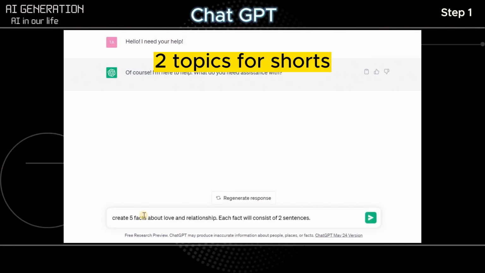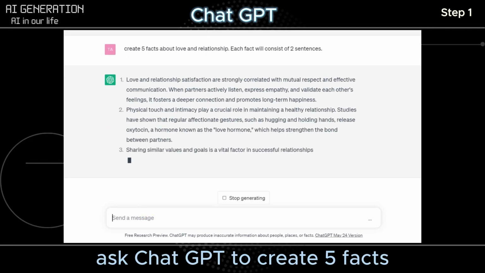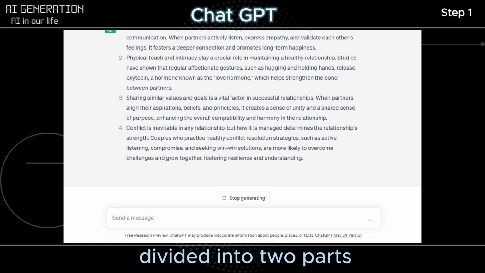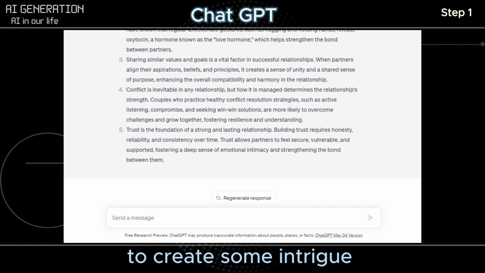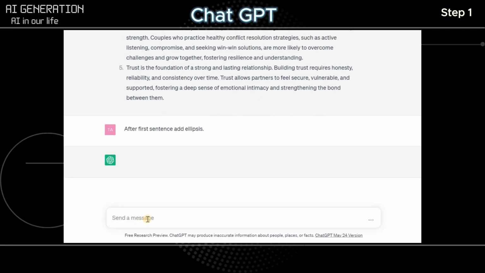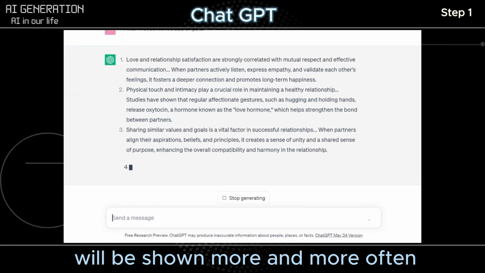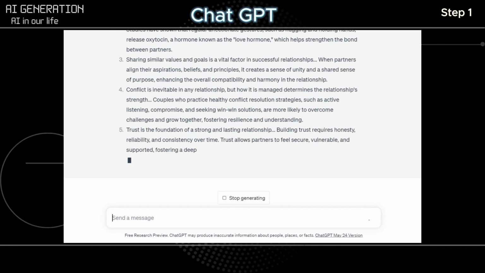Step 1. Create a content. I will create shorts on topics: love and relationships, facts, and human body. Ask ChatGPT to create 5 facts you need. They should be divided into 2 parts to create some intrigue in the video. This will encourage the viewer to watch the video to the end, which will have a very good effect on the channel statistics, and your videos will be shown more and more often.